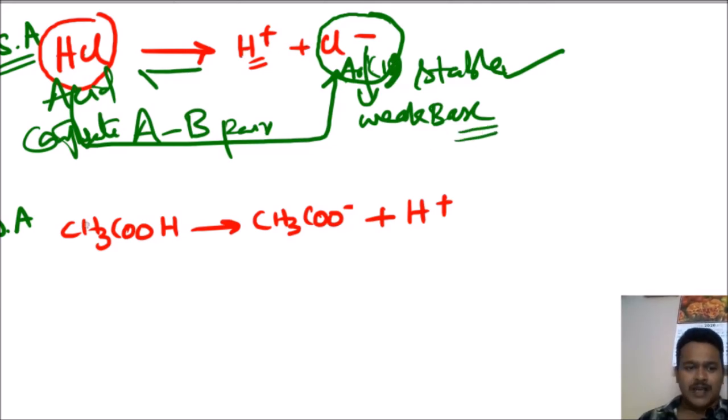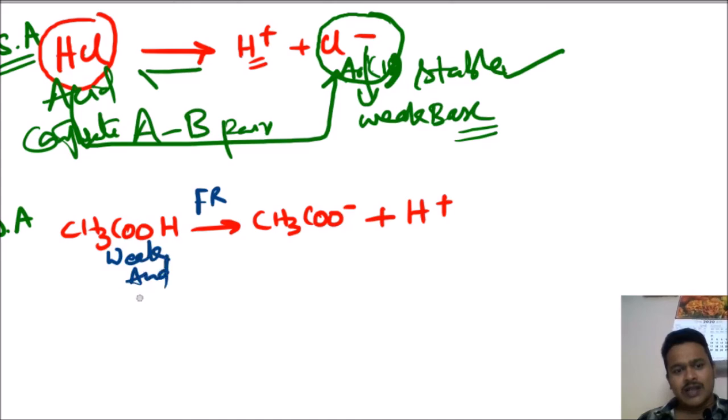Come here again. CH3COOH is a weak acid converting into CH3COO minus and H plus in the forward reaction. The H plus is coming out, and CH3COO minus is formed.